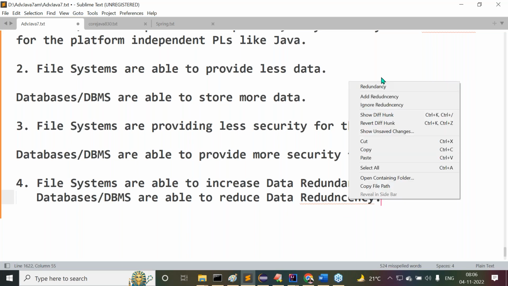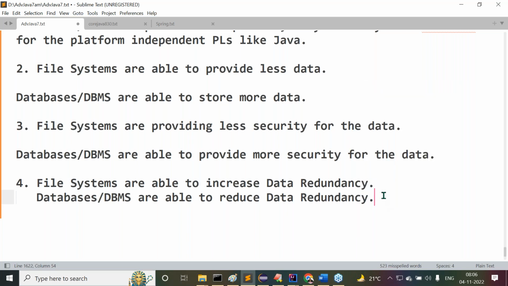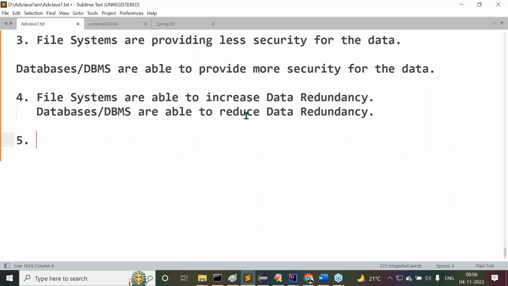Try to understand this clearly. Right, sir. This is one point here. Observe carefully what I'm telling you. File systems are able to increase data redundancy. Databases or database management systems are able to reduce data redundancy. Right. Another point I'm telling you.